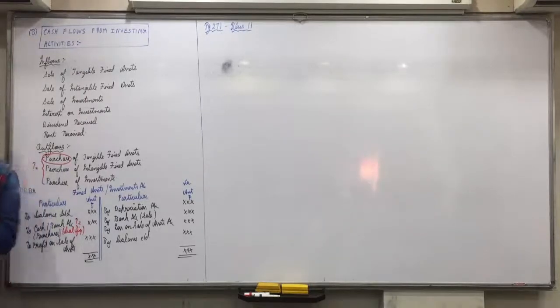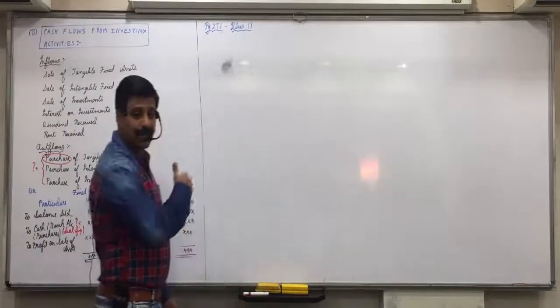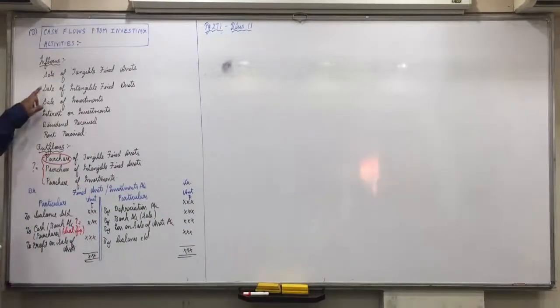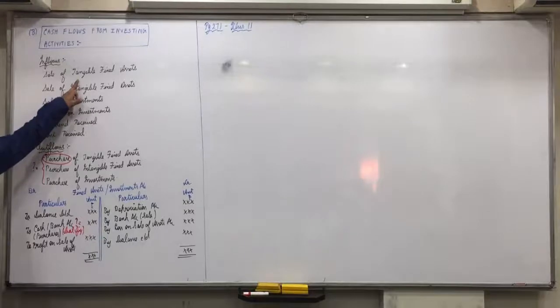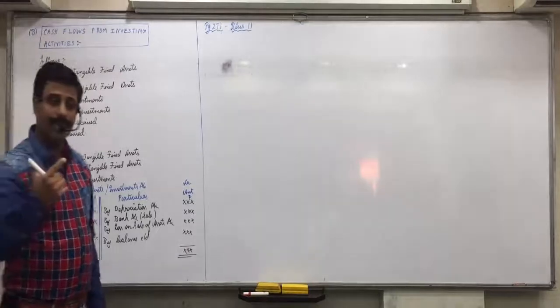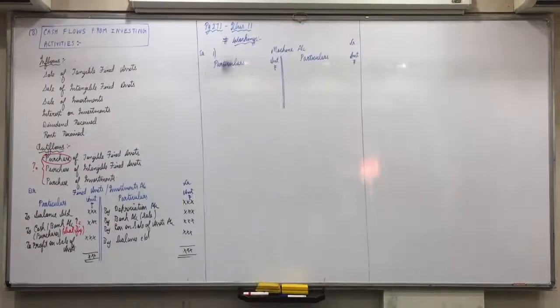Is everyone clear with it? Only purchase and profit comes on debit side, everything else comes on credit side. First we'll make this working, and then only 2 things are there: sale of machine and purchase of machine. Only 2 things, very small statement, 2 lines statement will come. Do you understand this? So first we have to make the working note. We'll read all the information again and we'll record it at appropriate places.